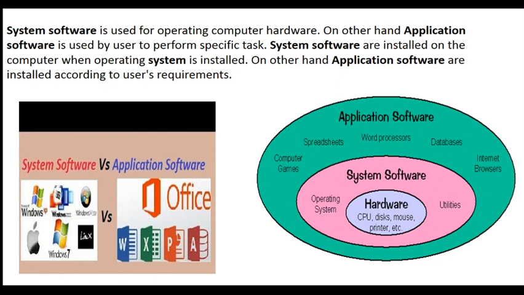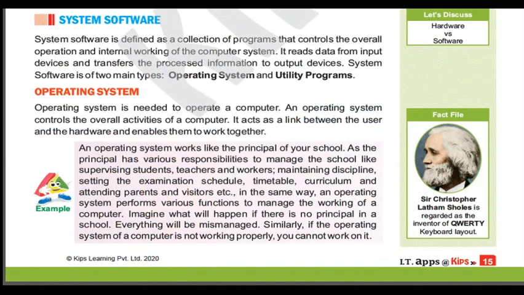Look at this picture of system software versus application software. In system software, the Windows operating system logo is here, different Windows logos are there, the Linux logo is here, the Apple logo is here. These are all operating systems. And here is application software. You can see this is the Word icon, this is the Excel icon, this is the PowerPoint icon, this is the Access icon. These are all application software. Got it? Now next.